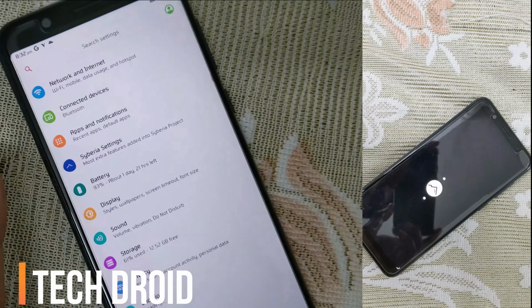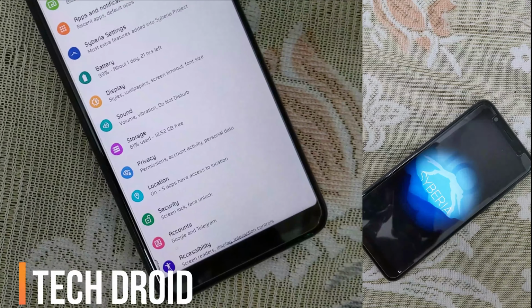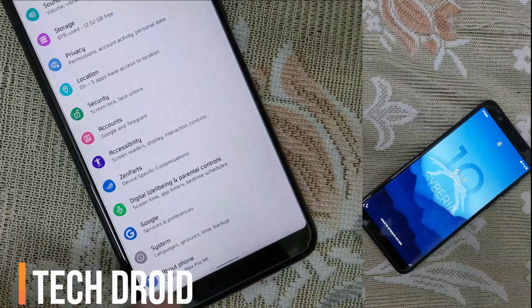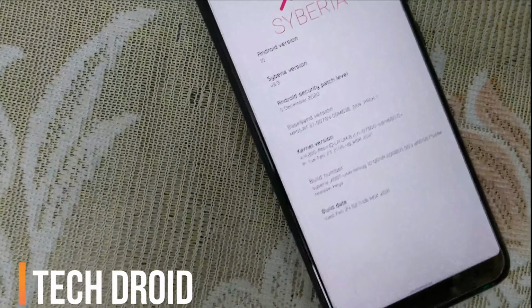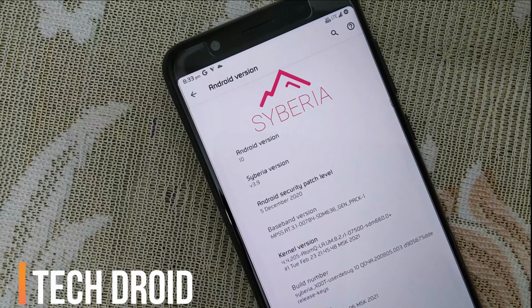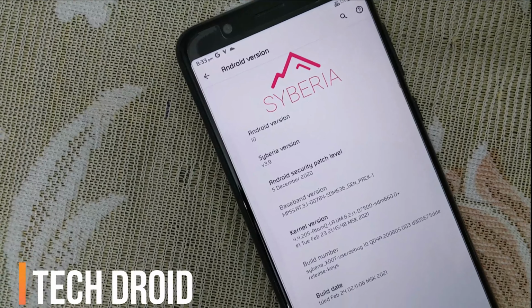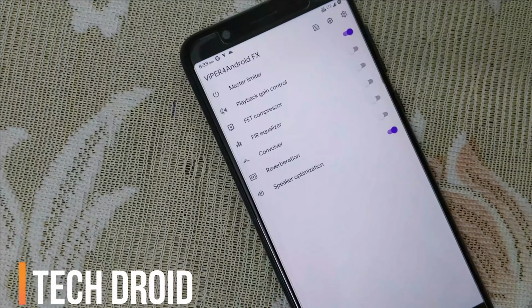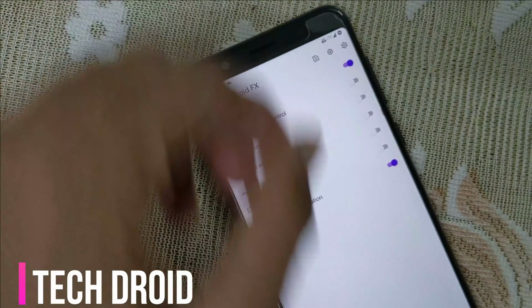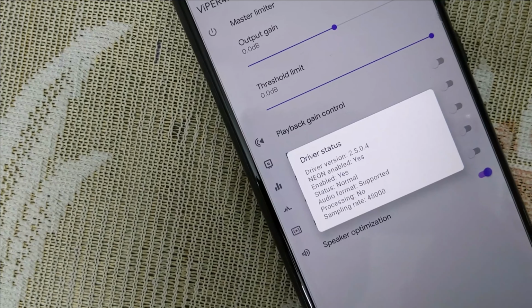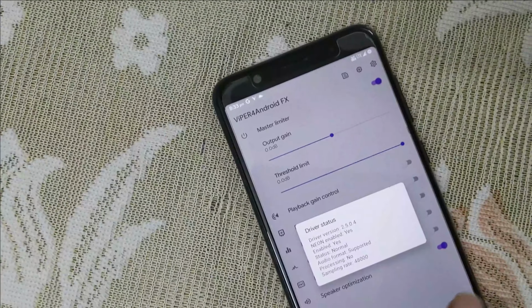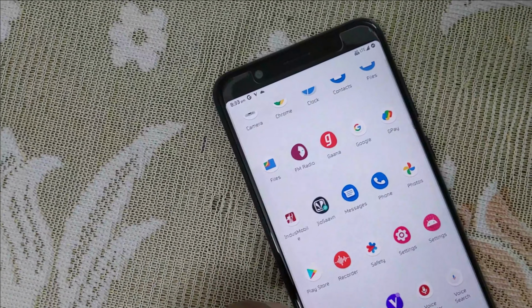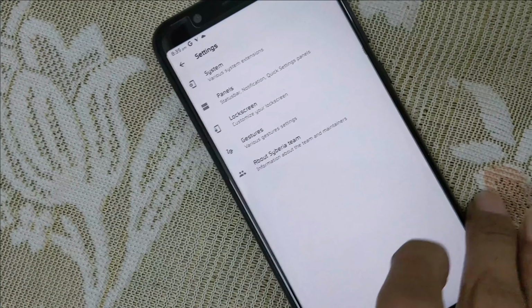So today in this video we are talking about a custom ROM. This is Siberia OS, a custom ROM running on our Asus Max Pro M1 device. The ROM is purely based on AOSP, the Android Open Source Project. Thanks to our Siberian team for such a great development that is currently running on our Asus Max Pro M1 devices. The ROM is also available for OnePlus devices, Redmi devices, Poco devices and many more.